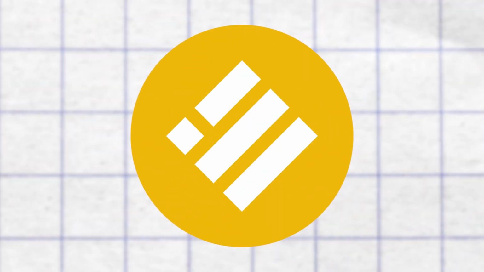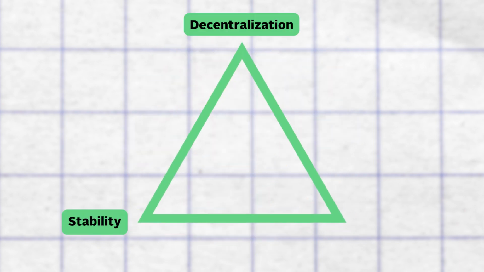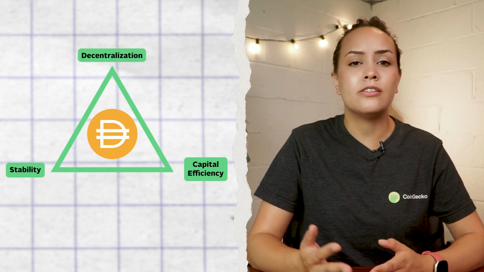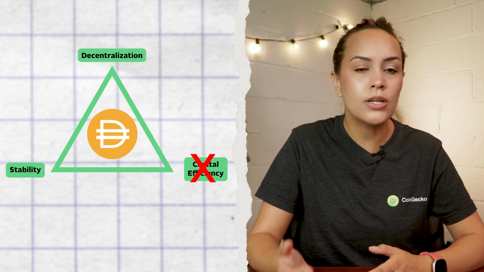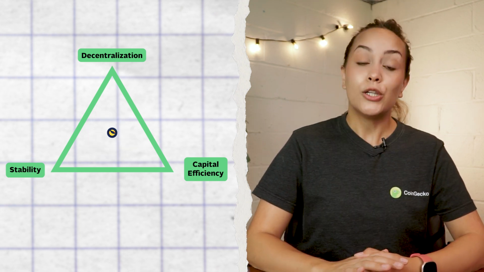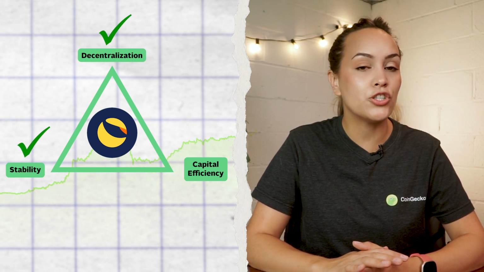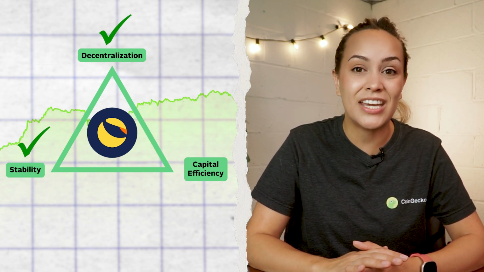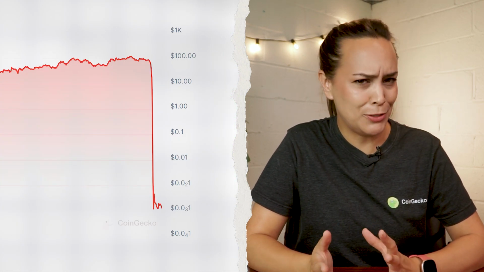Like blockchains, all stablecoins also face their own trilemma of decentralization, stability, and capital efficiency. Now, DAI started out more decentralized when it only took crypto-native assets like ETH as collateral, but its capital efficiency, aka scalability, was hindered due to the need for over-collateralization, which was what ensured stability. Luna's UST was rather decentralized and undoubtedly scalable, as showcased by its growth to almost a 20 billion market cap, but we all know how stable it ultimately was.